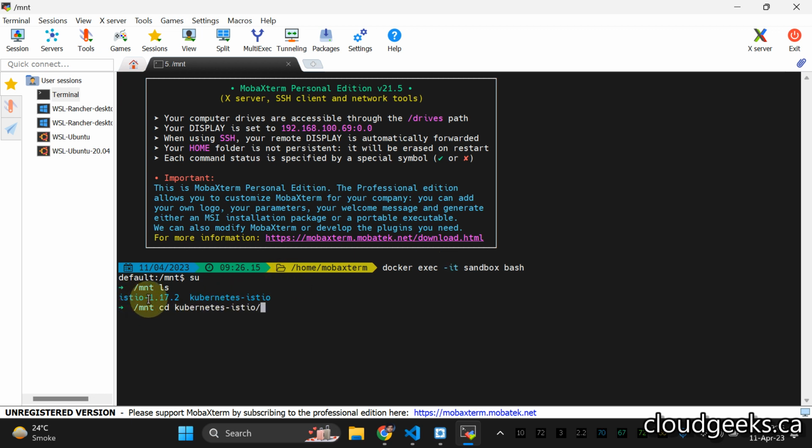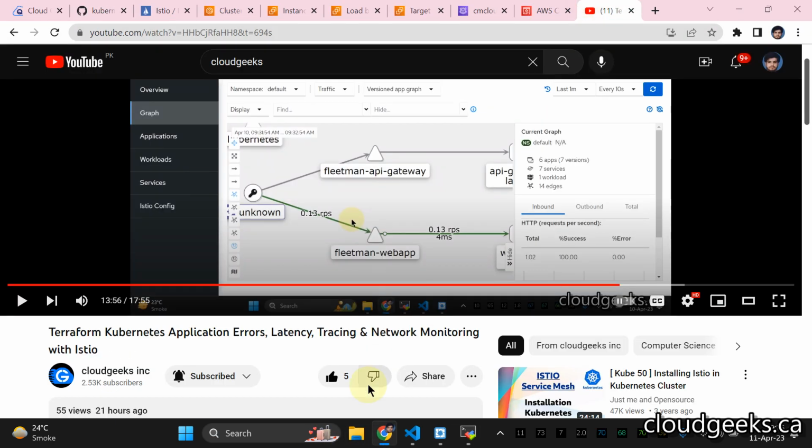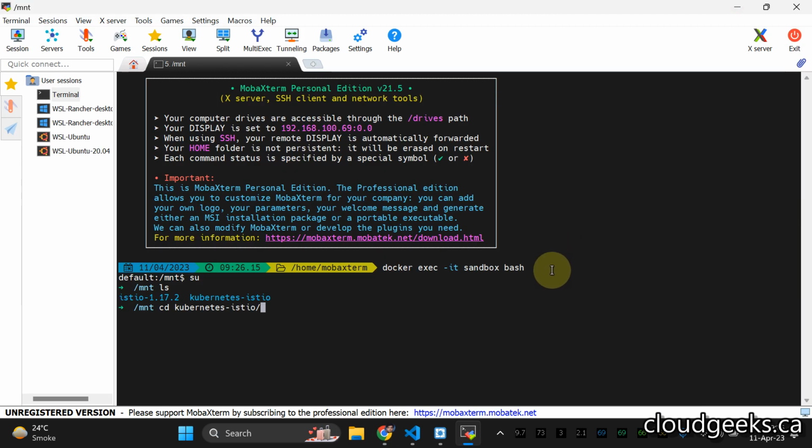By the way, regarding Istio 1.17.2, I've already installed Grafana, Kiali, and all this stuff. If you want to see, you can watch this particular video. I will add that link for how you can set it up easily. I'm not going to cover that in this video.